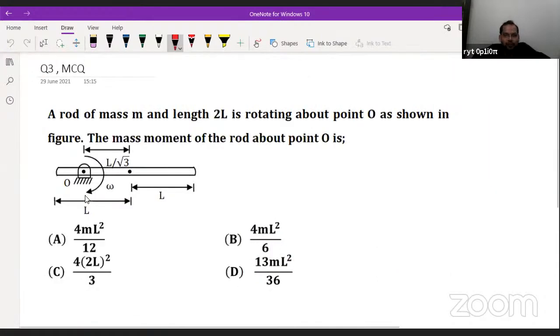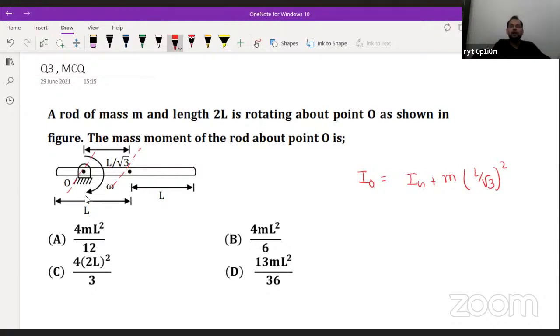In this question, what are we interested to know? The mass moment of inertia about an axis that is parallel to the centroidal axis at a distance of L by root 3. So definitely we have to use the parallel axis theorem. As per the parallel axis theorem, what can we write? I naught equals Ig plus M, at a distance of L by root 3 only. From here you can calculate the mass moment of inertia.